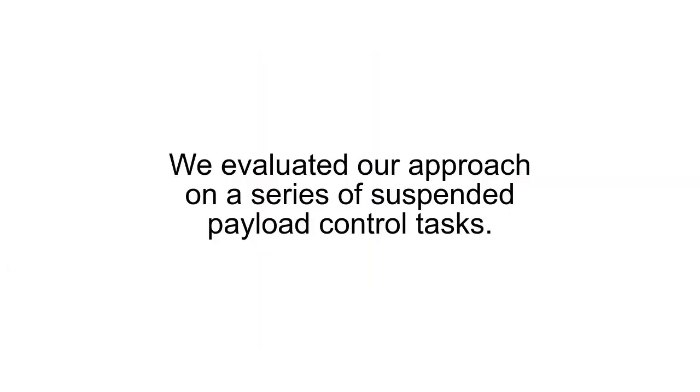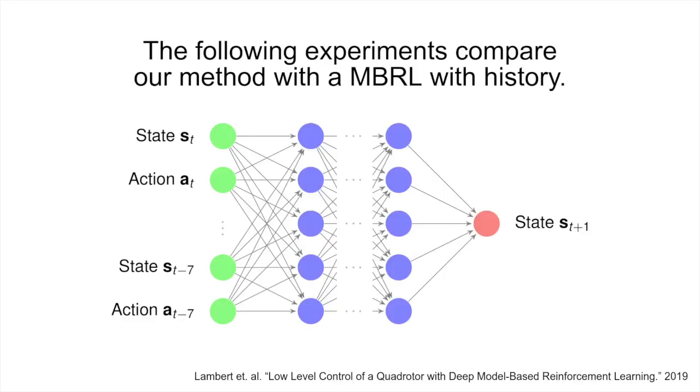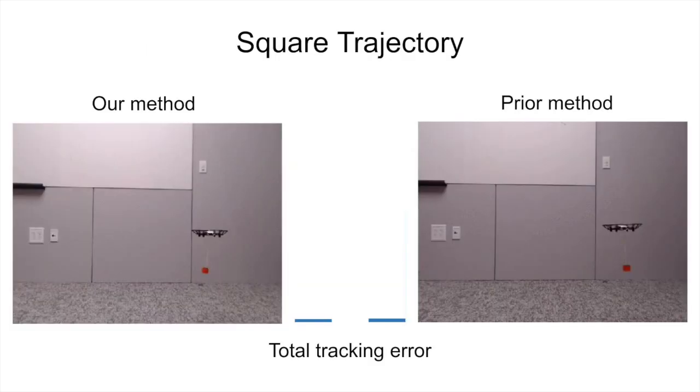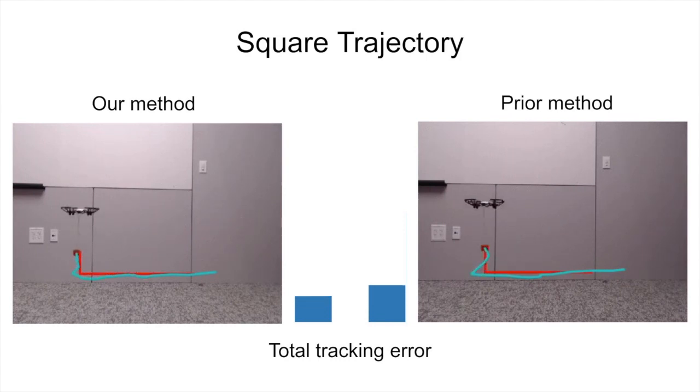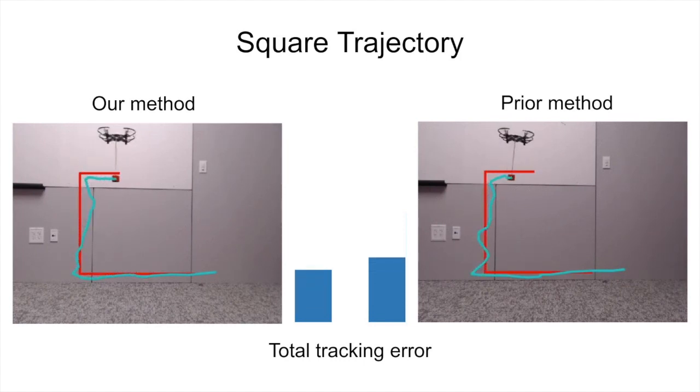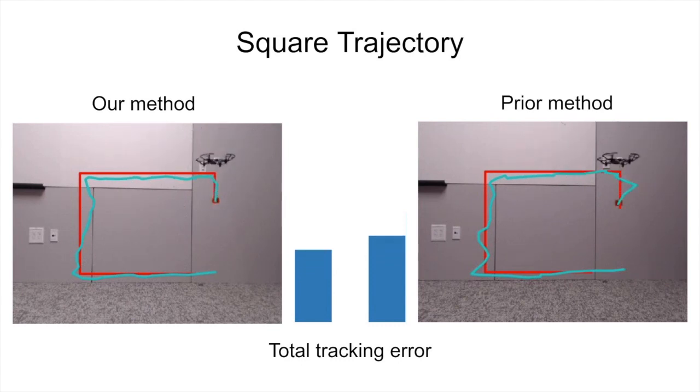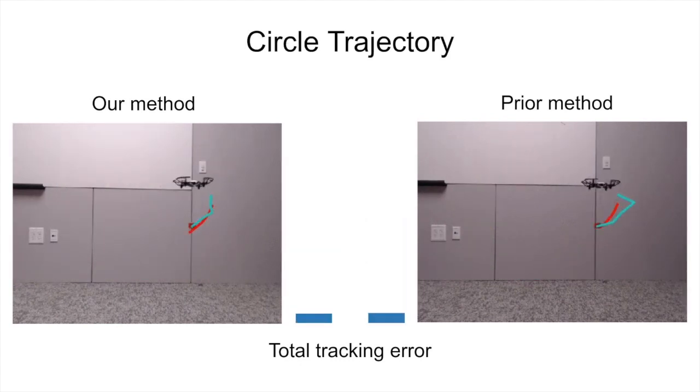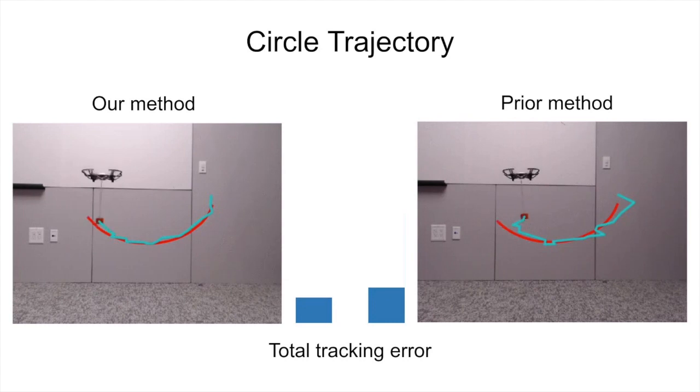In our experiments, we evaluated our approach on a series of suspended payload control tasks. The following experiments compare our method with a model-based reinforcement learner in which the current state contains a history of the past payload locations and quadcopter actions. In these experiments, the task is to follow the specified trajectory as closely as possible. Our approach achieves a lower tracking error when following a square trajectory. Our approach also achieves a lower tracking error when following a circle trajectory.